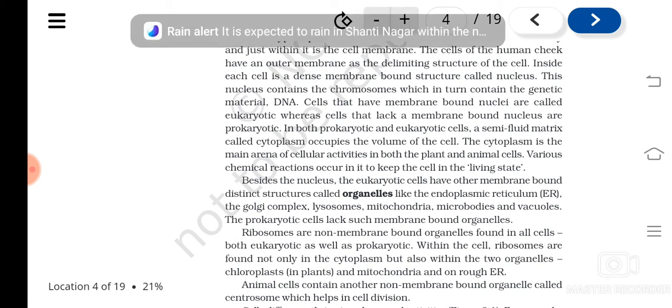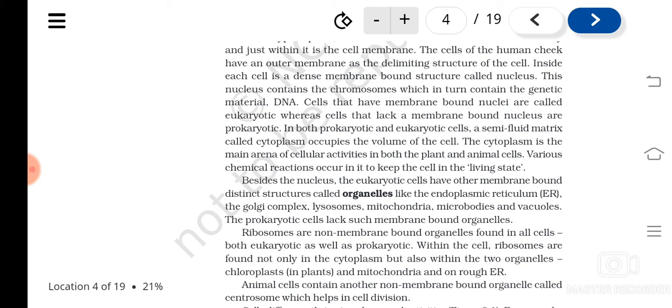We have seen that these ribosomes found in eukaryotes and prokaryotes are different, isn't it? But they are present. The only organelle that is present in the prokaryotic cell is the ribosome. Understood? These ribosomes are also found inside two organelles, in addition to the cytoplasm.